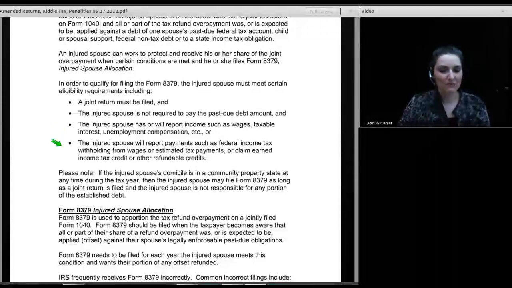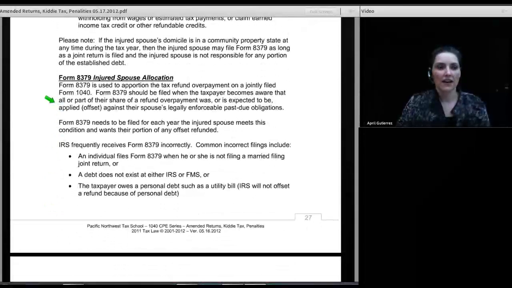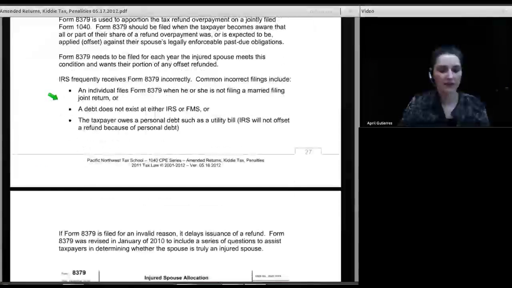The injured spouse will report payments such as federal income tax withholding from wages or estimated tax payments, or be claiming earned income credit or some other kind of refundable credit. So essentially what we're looking at is, on the tax return, the injured person is a person who worked, earned money, paid into the system, or is eligible for a credit from the system based on their income. And if they can show all of those things, and they can show that their refund is being taken for their spouse's debt, they file the form.